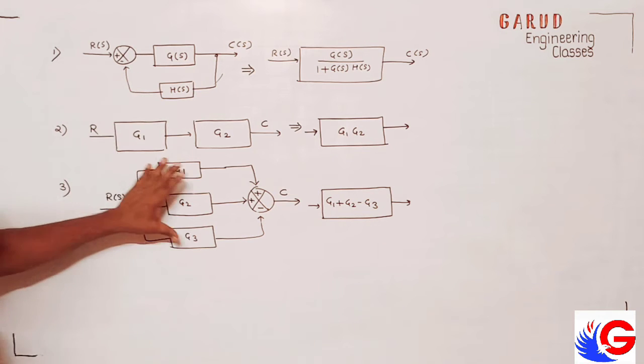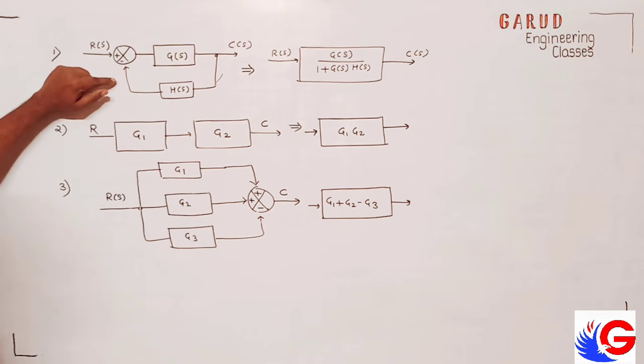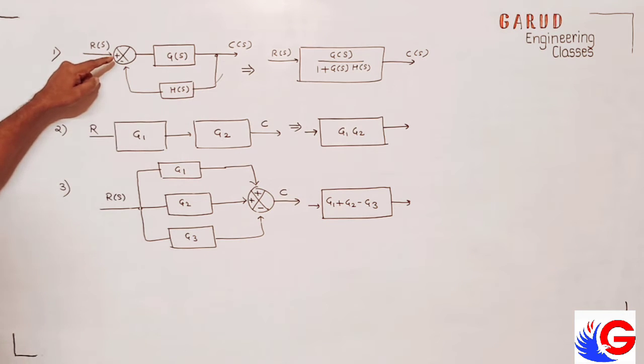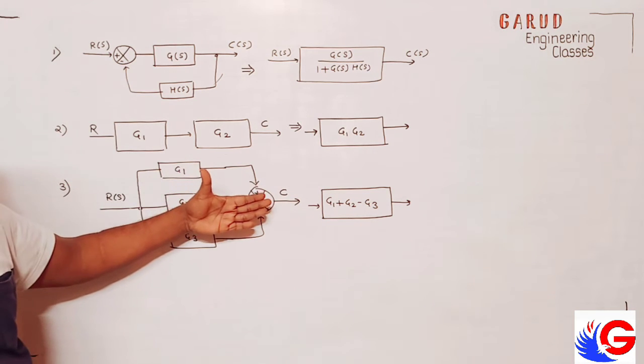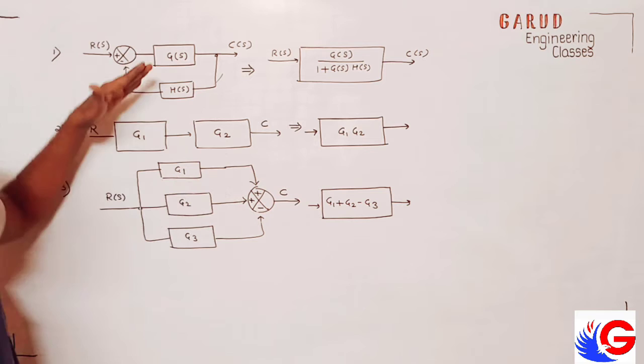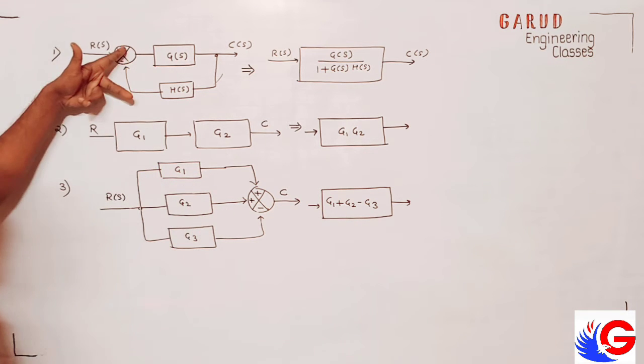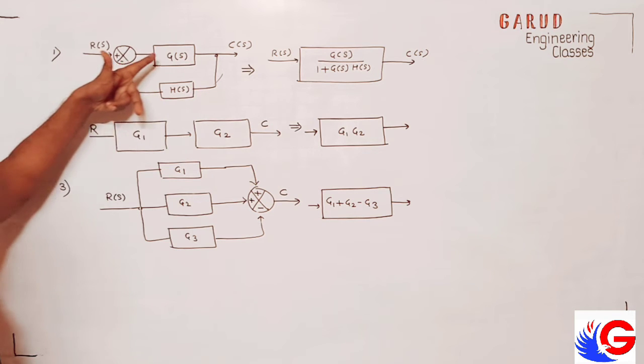But this is parallel. What about this? This is parallel? No, this is mirror. See, it is coming back. Here all are going forward. Students are confused with this and this. This is parallel combination. This is not parallel. This is called mirror loop.